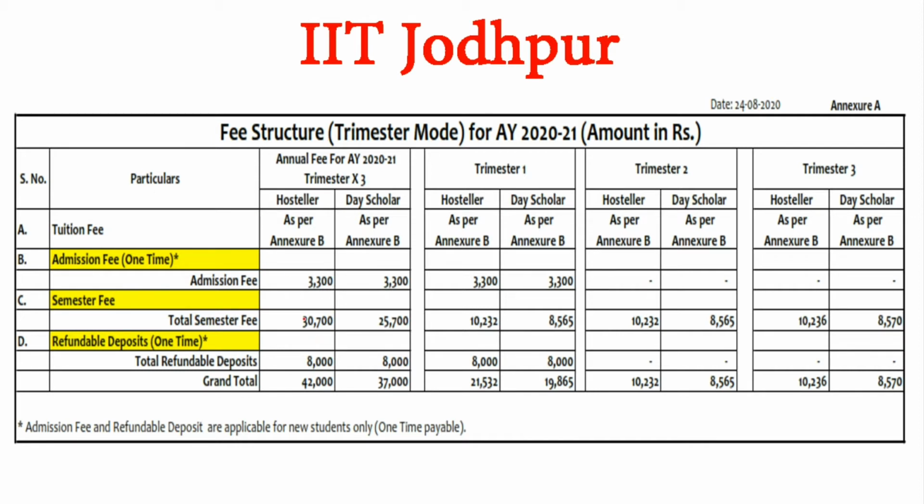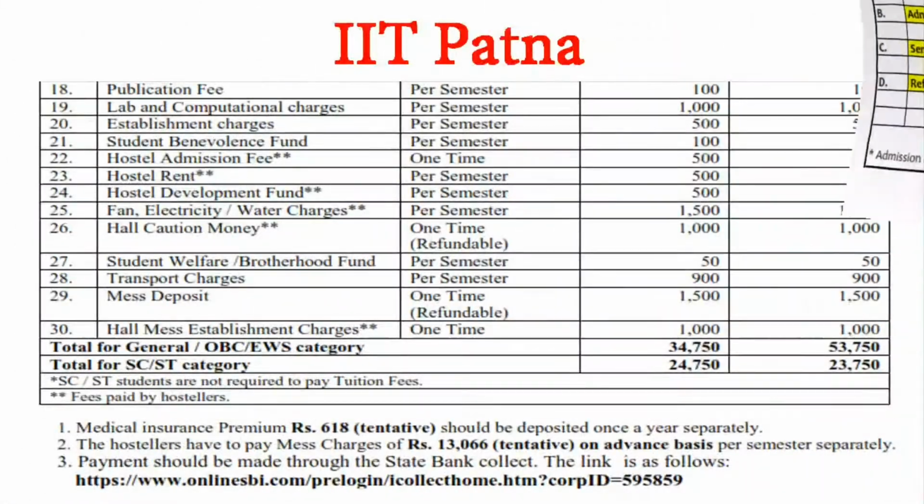In IIT Jodhpur, for a hosteler this is 42,000, and for a non-hosteler day scholar this is 37,000. Trimester 1, trimester 2, trimester 3 is mentioned, and you can refer to the IIT Jodhpur website, but I have just shown you the 42,000 and 37,000 fee. Okay, let's move to the next institute, that is IIT Patna.